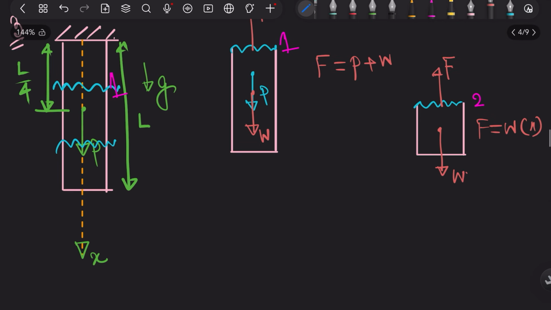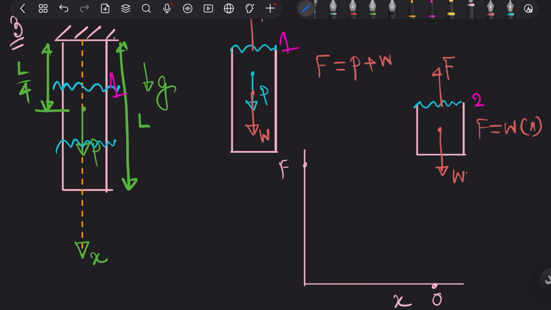Now if I try to compare, this is my F, this is my x. So at x equal to L, the load is 0, and at x equal to 0, the load is W, for a constant cross section bar without any external load P. So let me just draw it here.